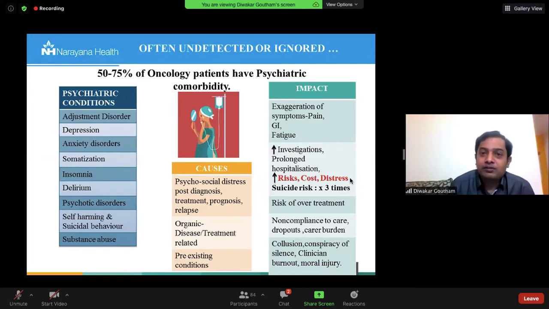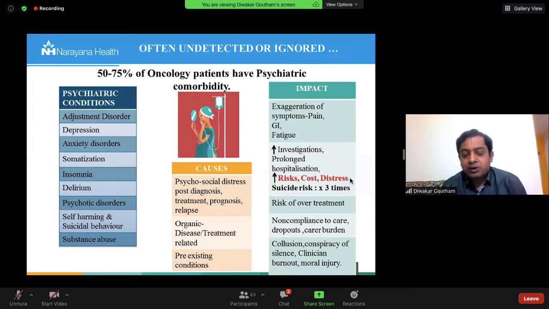Now, just briefly, often undetected and ignored conditions in all the cancer patients. About 50 to 75% of the cancer patients have psychiatric comorbidities. In my opinion, this is a gross underestimate. It is almost everybody. The most common condition is adjustment disorder. Adjustment disorder simply is this: a diagnosis of cancer, because of the condition itself, stigma, preconceived wrong notions, and societal perceptions, evokes a lot of psychological distress in the patients. Depression is extremely common in cancer patients, so is anxiety.